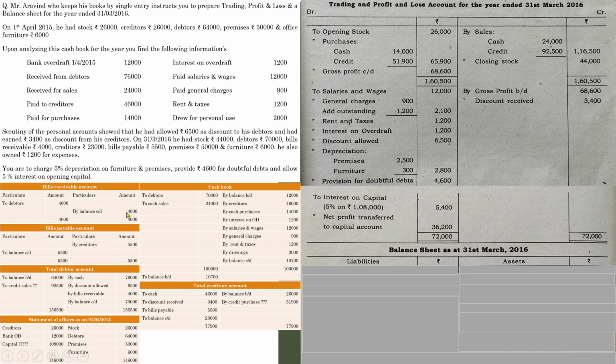First one, let us go through the accounts which we have prepared. Bills receivable closing balance is 4,000. Next one, bills payable is 5,500. Next account we prepared is debtors account. Closing balance is 70,000.